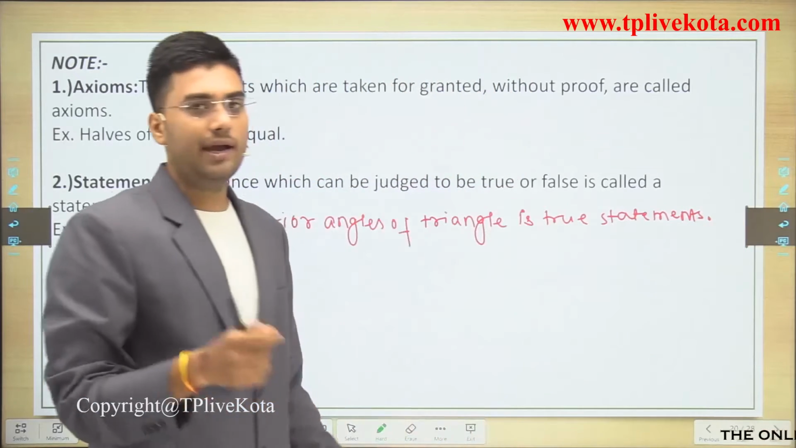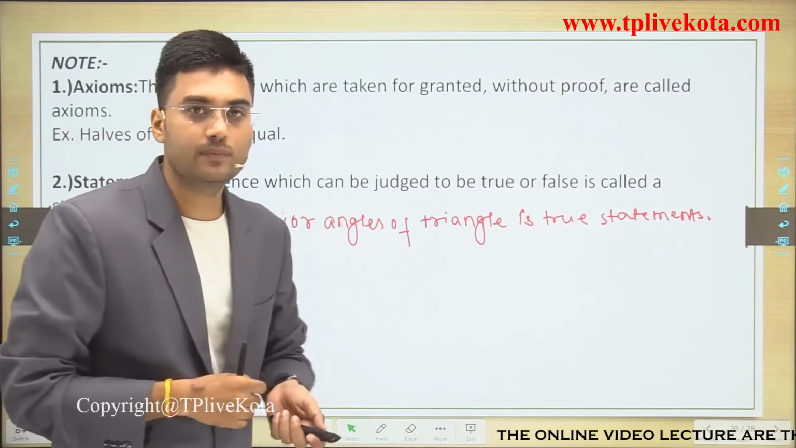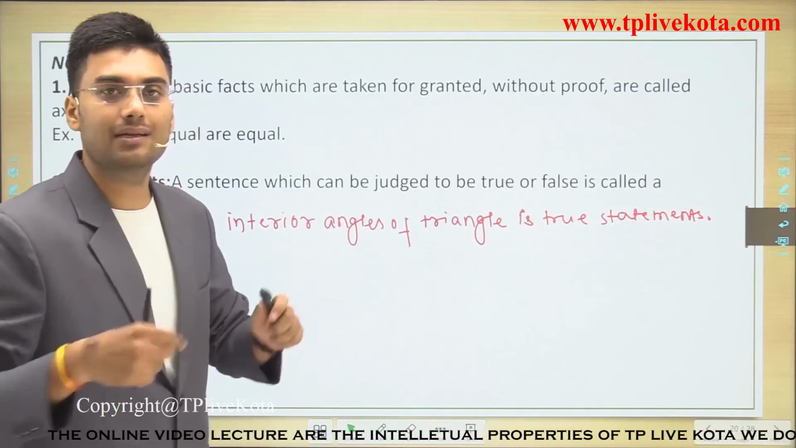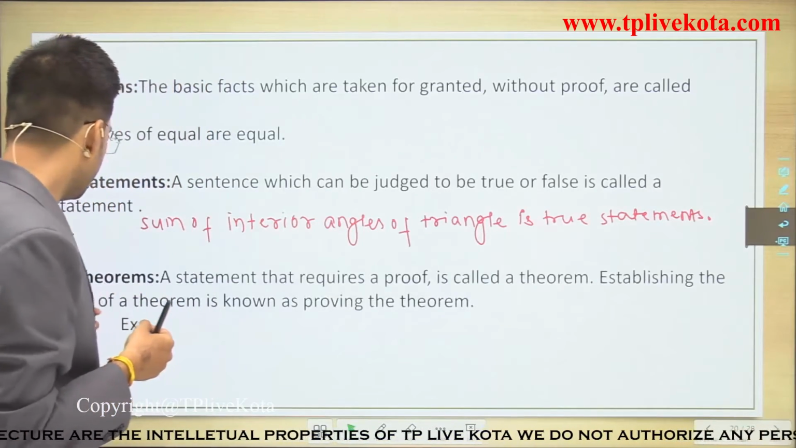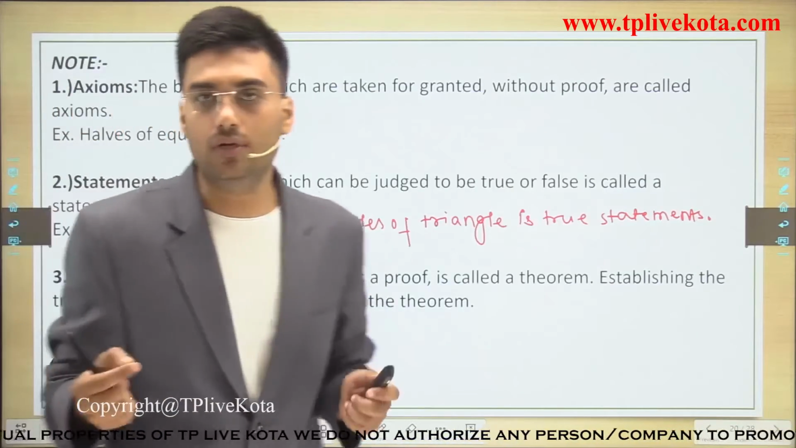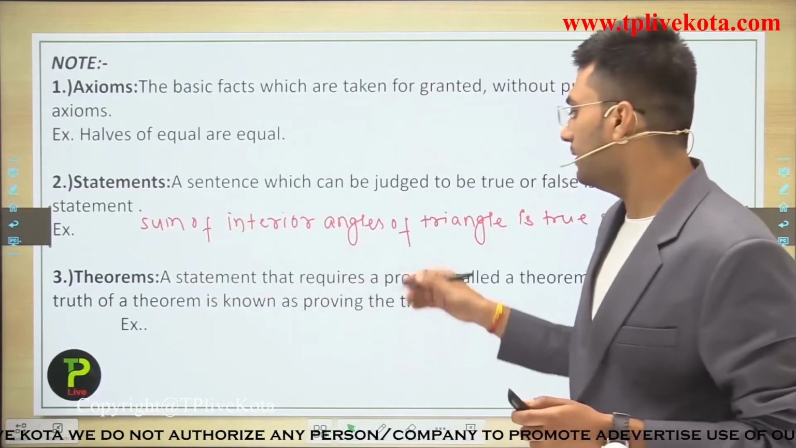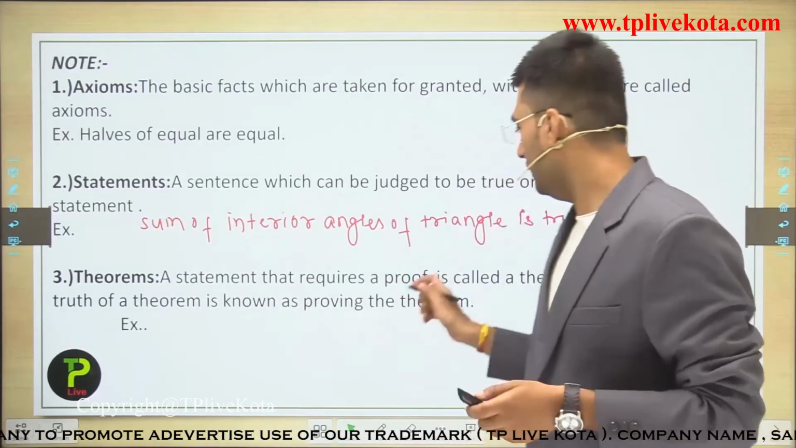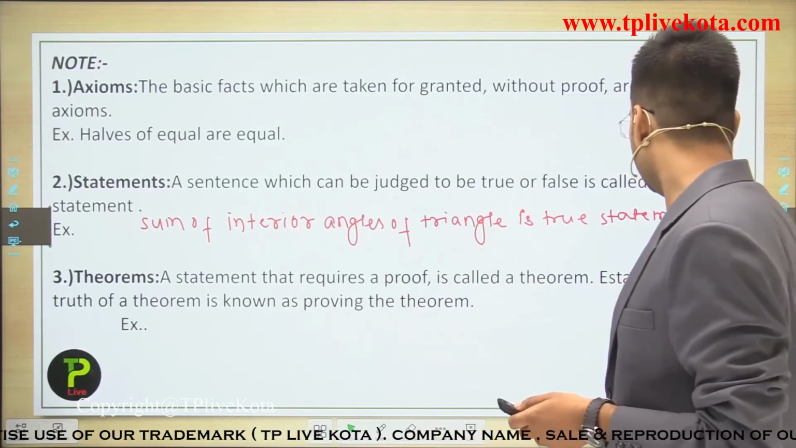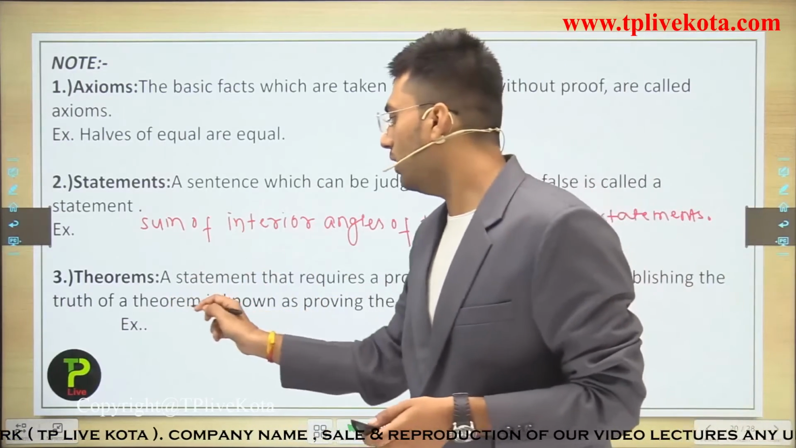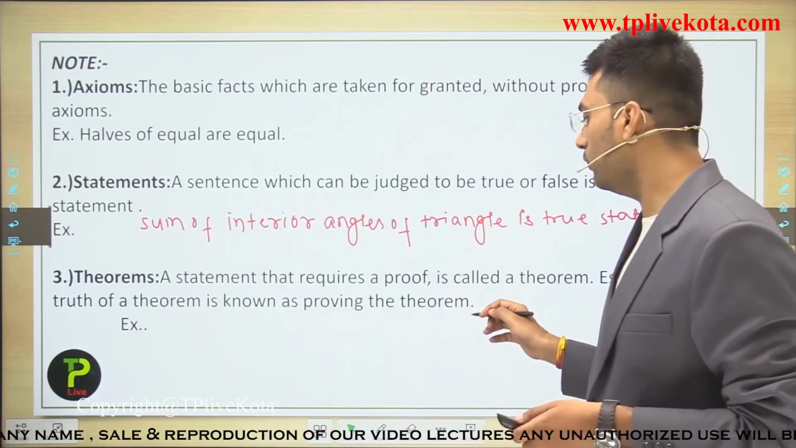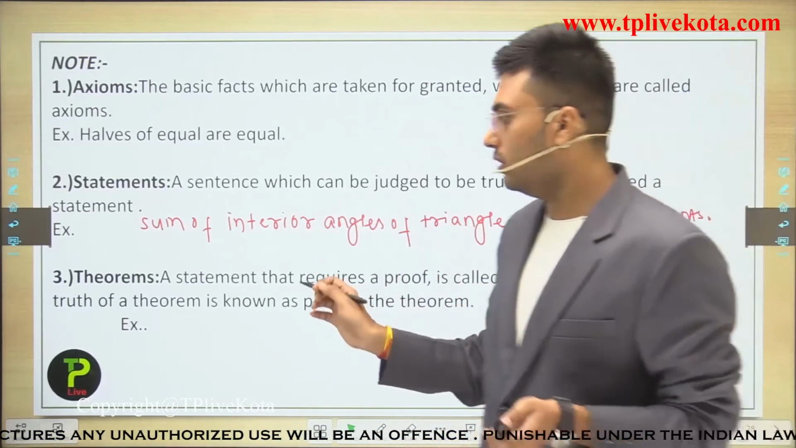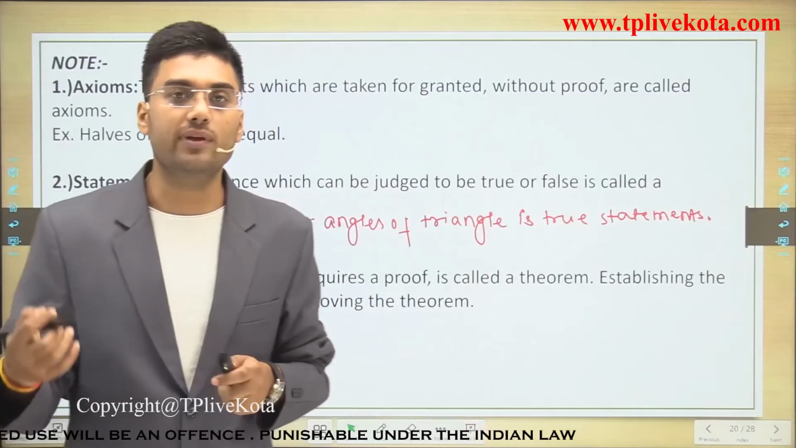Okay, so now I hope you understand what a statement is. This is an example of a true statement. After the statement, the next is theorem. What are theorems? A statement that requires a proof is called a theorem. Establishing the truth of a theorem is known as proving the theorem.